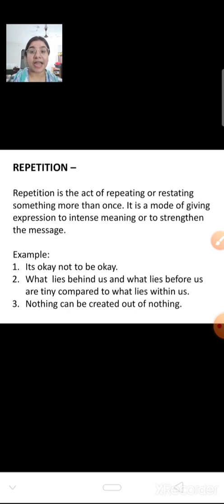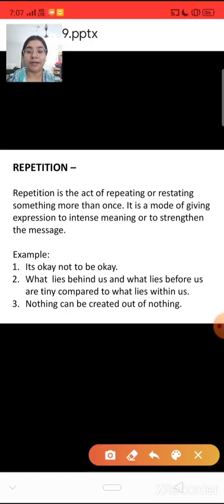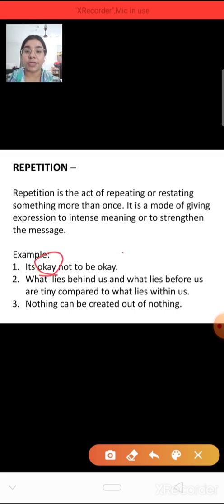When a certain line is repeated again and again by a teacher in the class, that means that it is very important. You should remember that. In the same way, here you can see: it is not okay to be okay. Okay is repeating here. That means repetition is there.